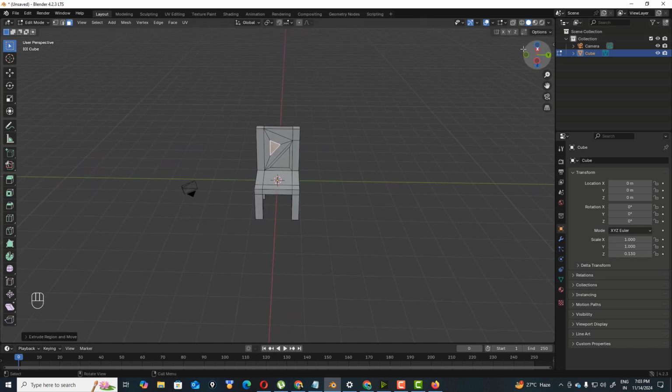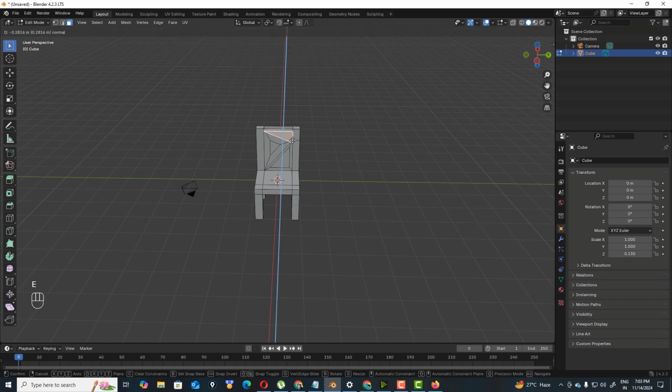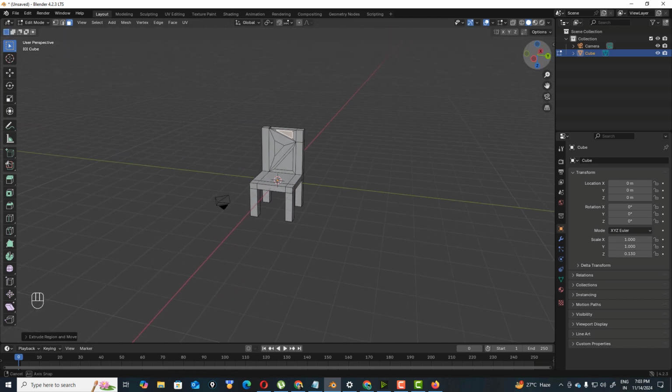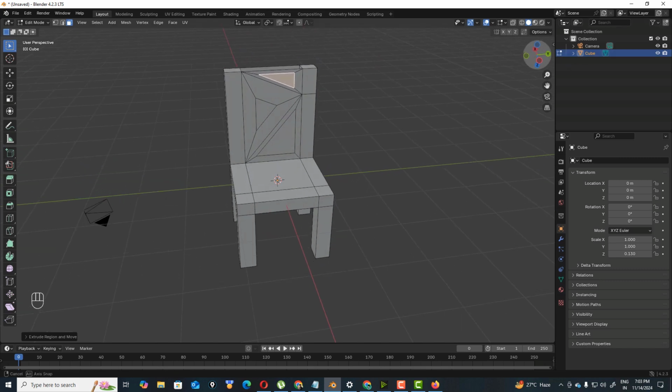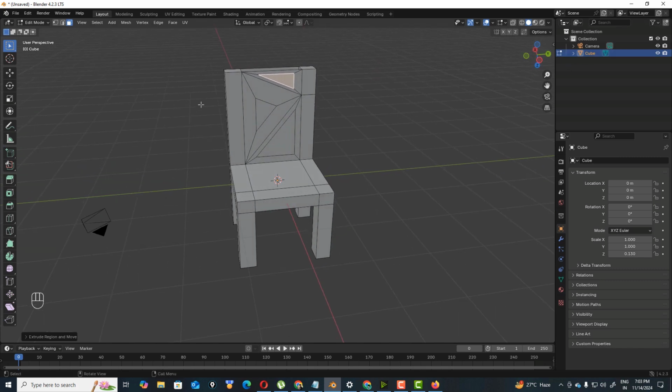Okay, sitting arrangement and E, now do nothing, E extrude. You see this nice design of this chair. Nice sitting arrangement, and the armrest.